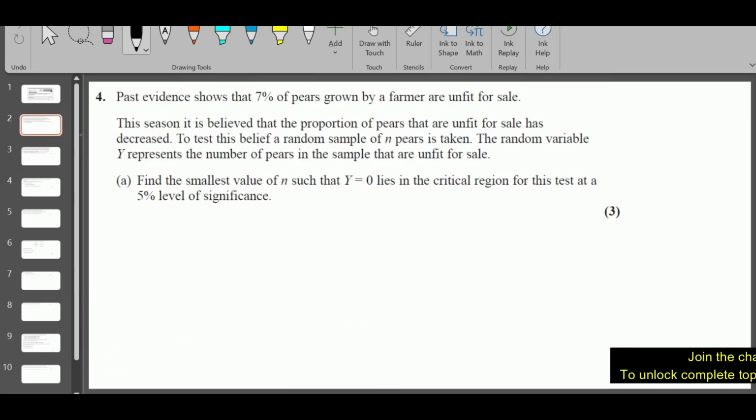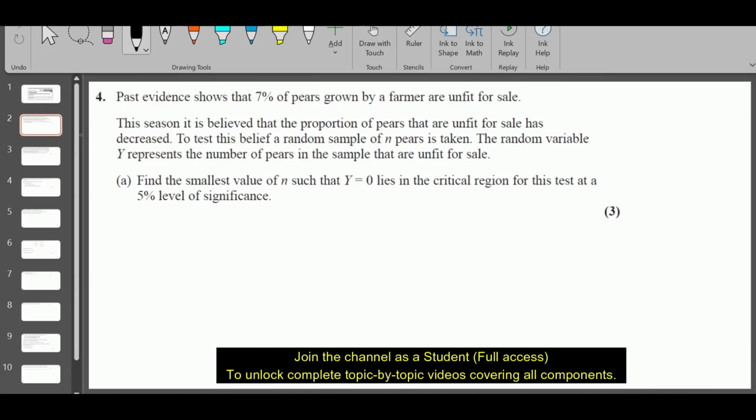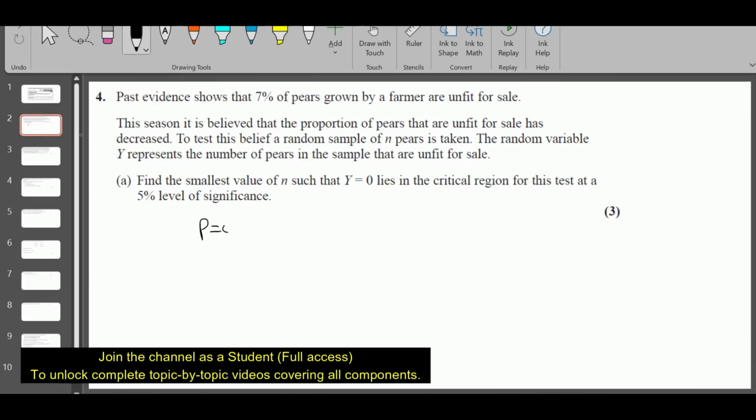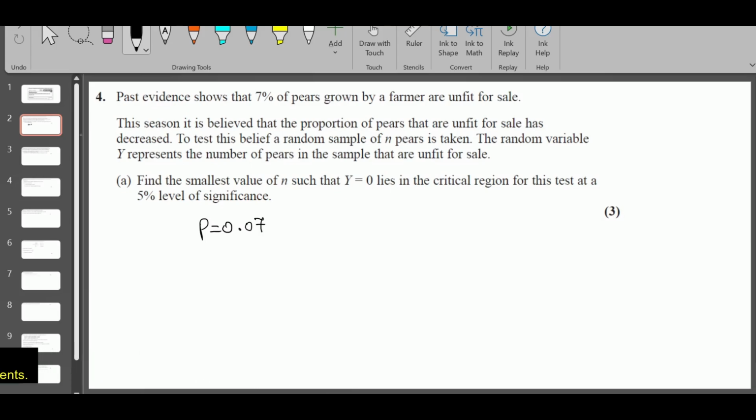Past evidence shows that 7% of pears grown by a farmer are unfit for sale. Okay, 7% can be a probability of success or failure depending on the question. This season it is believed that the proportion of pears that are unfit for sale has decreased. To test this belief, a random sample of n pears is taken. So we have n, and we can say X follows a binomial distribution of n, 0.07.